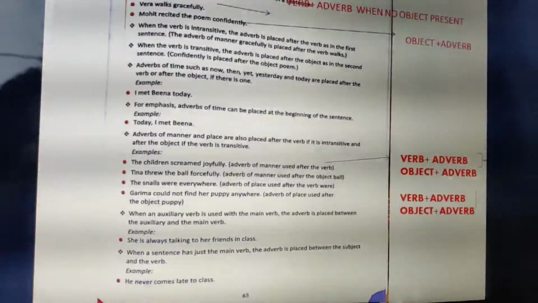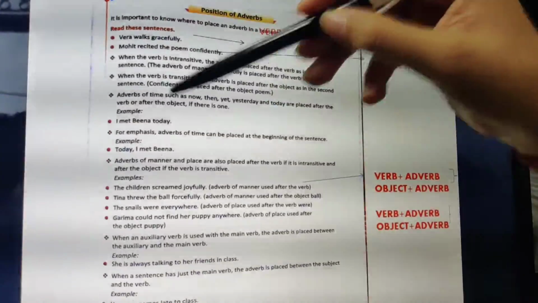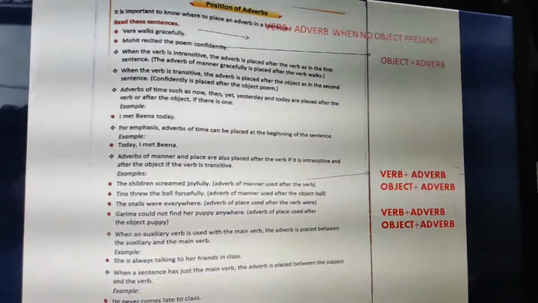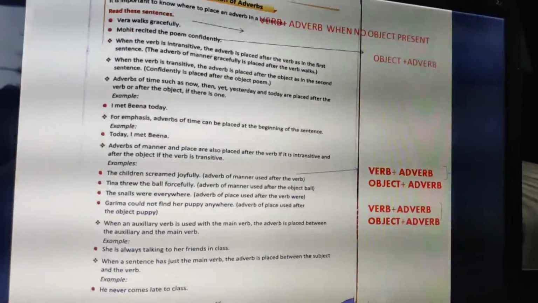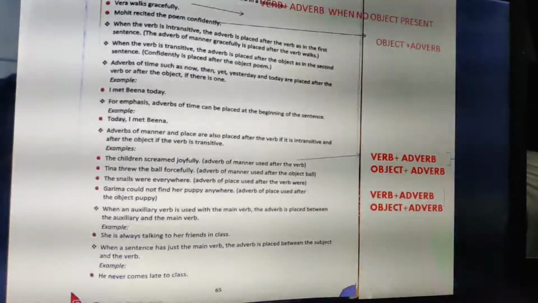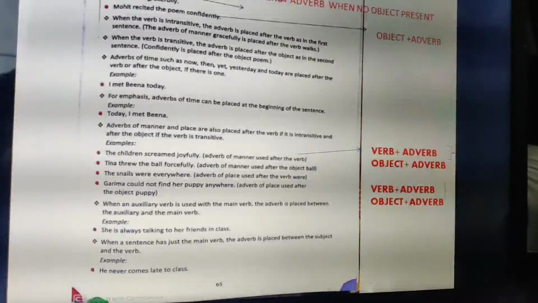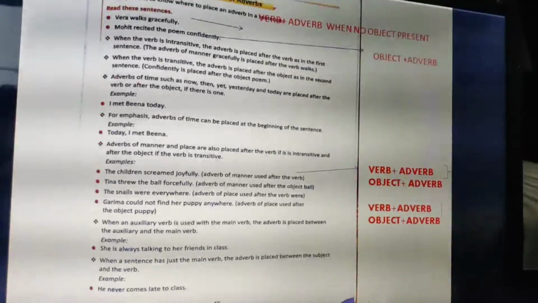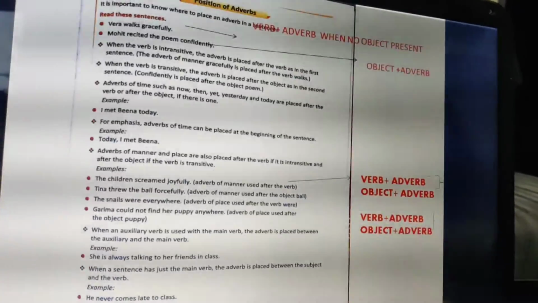If it would have been "I met today", the sentence is not clear. But at certain times, to emphasize, we put the adverb at the beginning of the sentence. Like, today I met Beena, tomorrow is your test, so I am emphasizing the time. Then it can be used in the beginning.